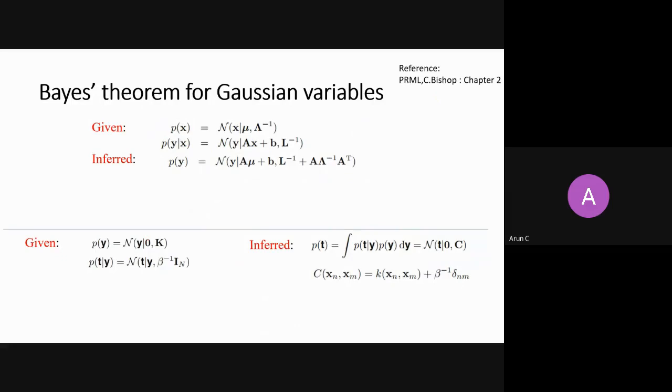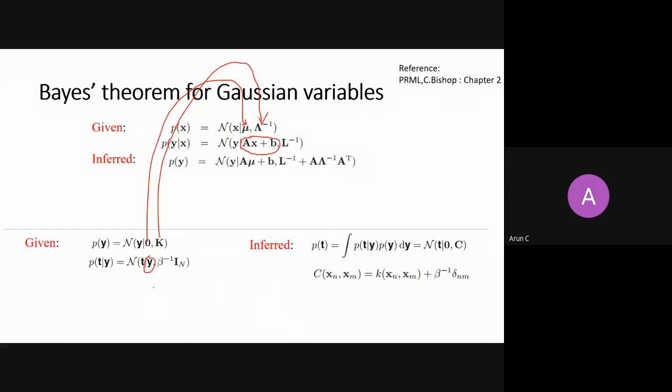So my 0 is this mu, right? My K is this lambda inverse. My y here, what is A? A is identity here, right? Because I need to write in this term, but I have this y only.